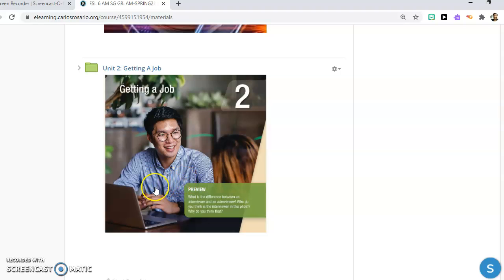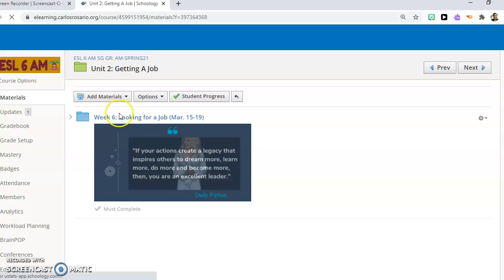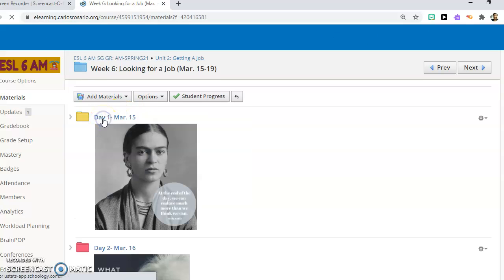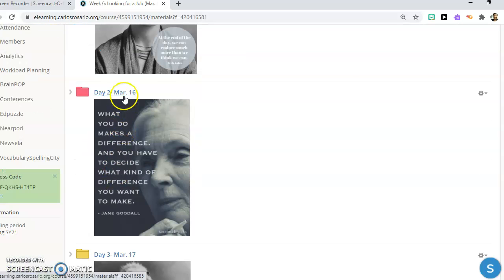Just to reiterate and explain, we are in Unit 2, Getting a Job. Then Week 6, Looking for a Job. Day 2, Tuesday, March 16th. Let's see what we have to do for today.